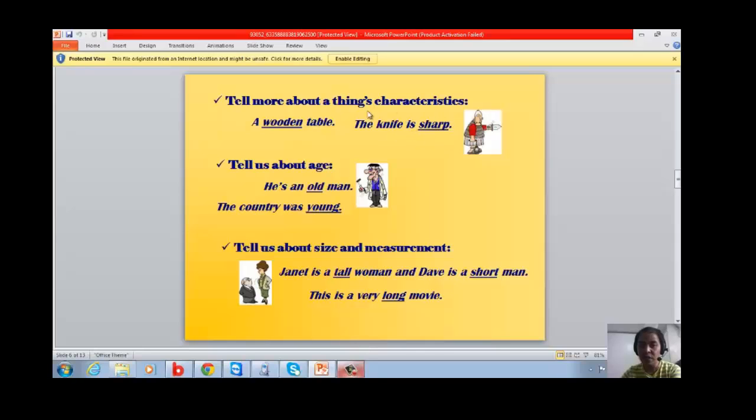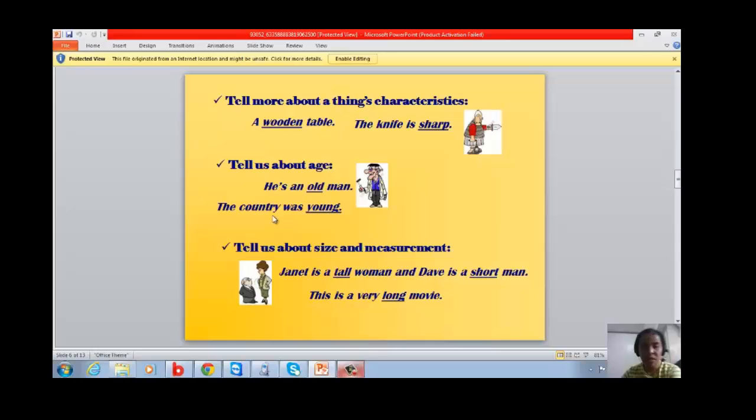The knife is the noun, and it says that the knife is sharp. Sharp is the adjective. Tell us about age. He is an old man. The age here is old, and the noun here is man. The country was young. Young is the age, and the country is the noun.